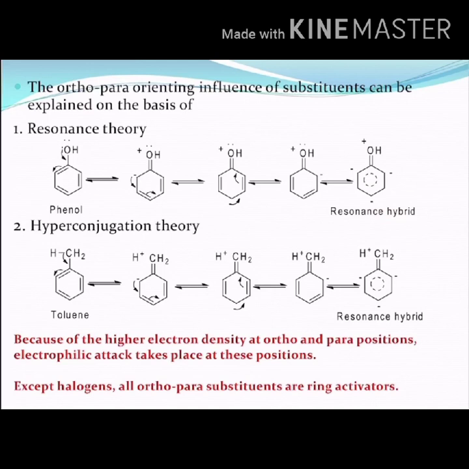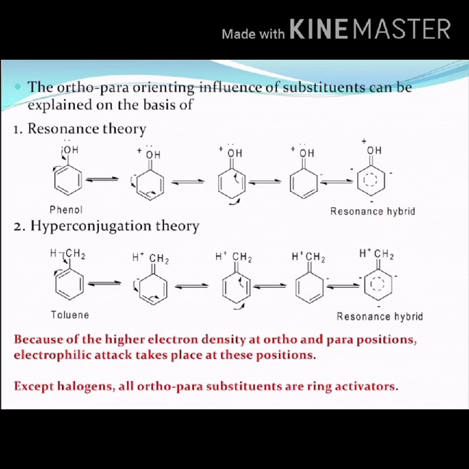Next is hyperconjugation theory. All ortho-para directing substituents possess a non-bonding electron pair on the key atom, but the alkyl group is an exception. It is ortho-para directing although it has no non-bonding electron pair on the key atom carbon.